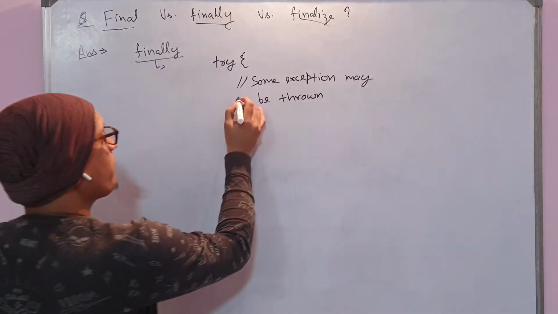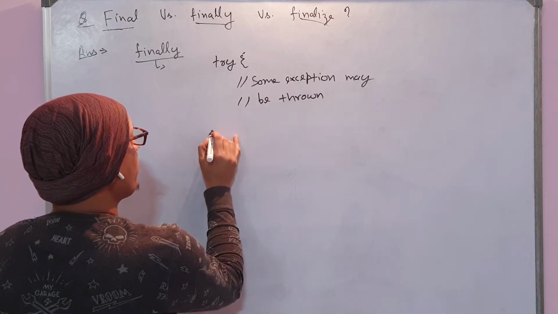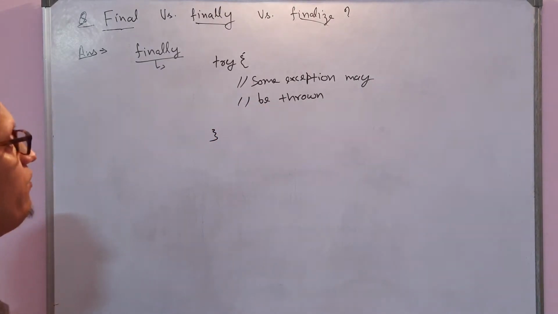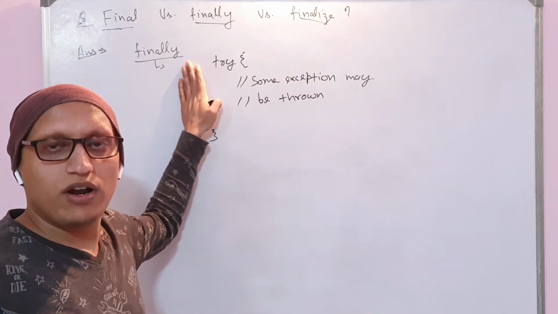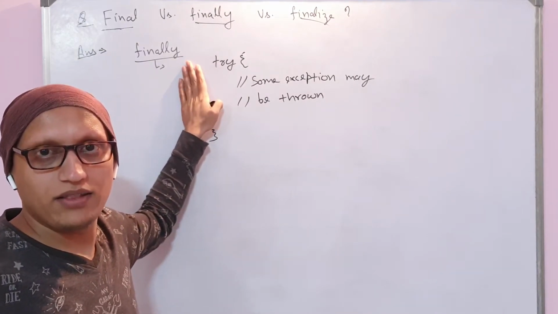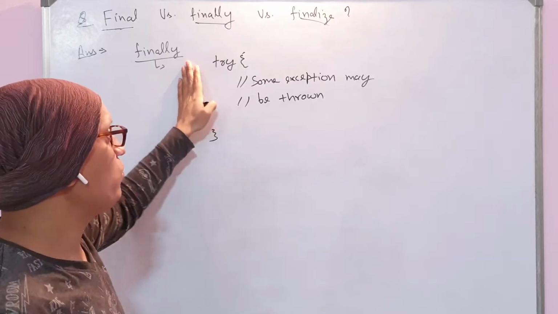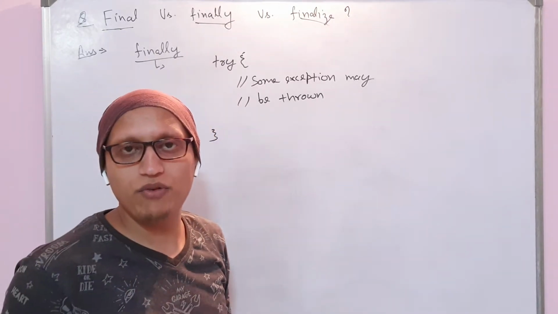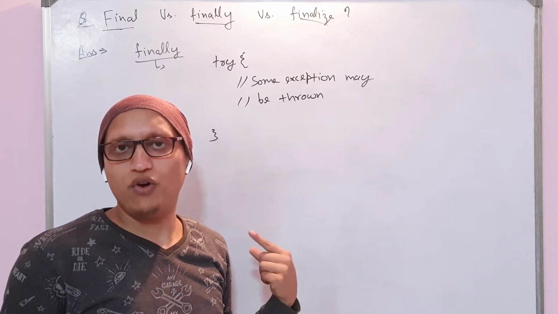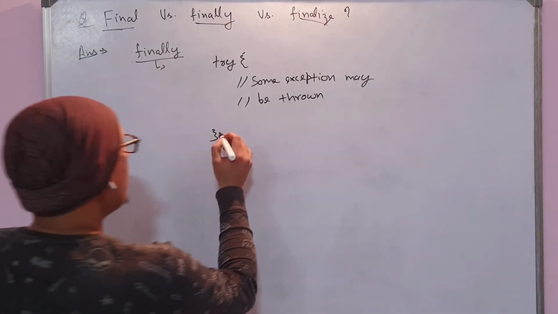If you're not using try, if any kind of exception happens, your program will be completely interrupted. That means you cannot proceed ahead. So just to avoid that kind of situation where your program is getting interrupted, we go with try catch for exception handling.